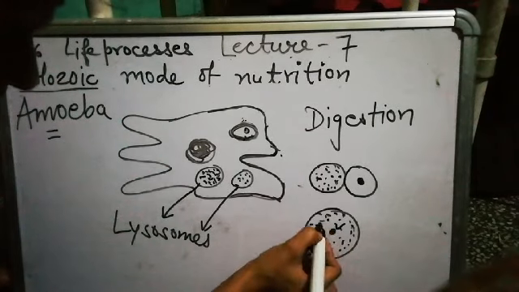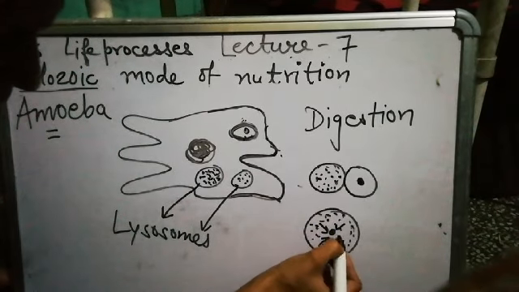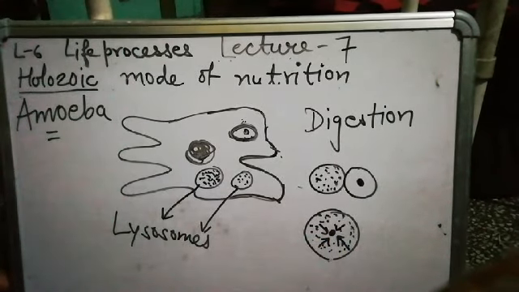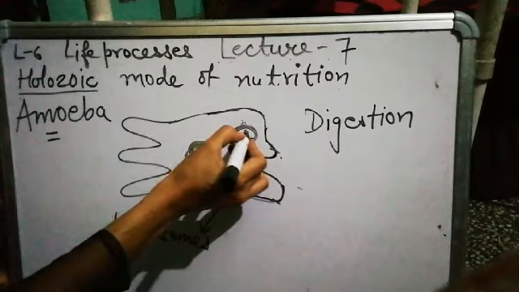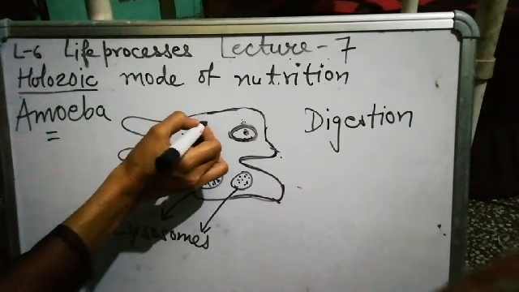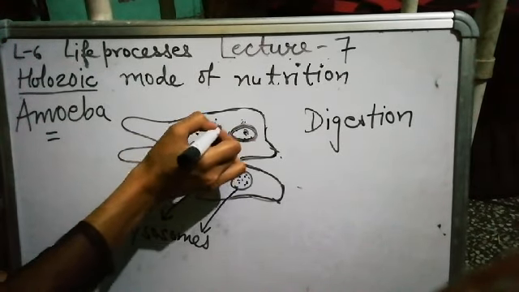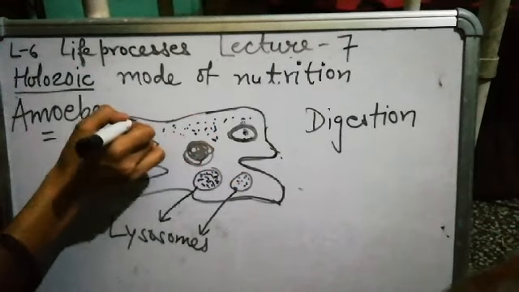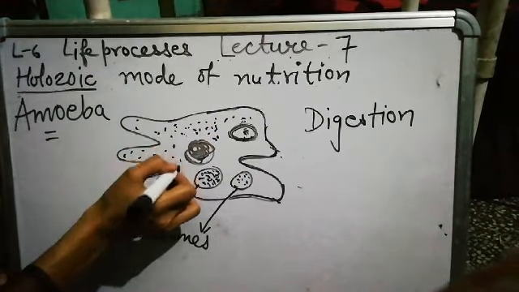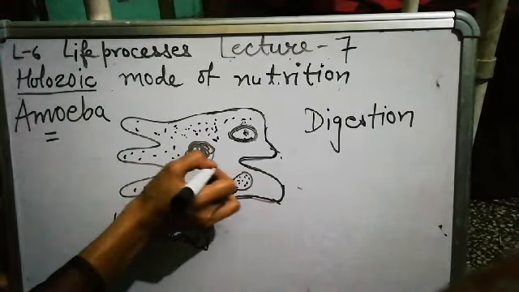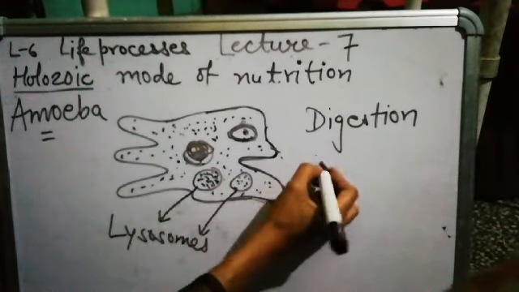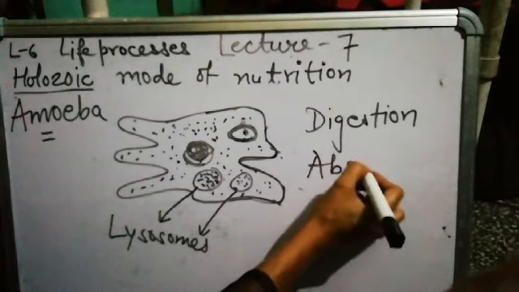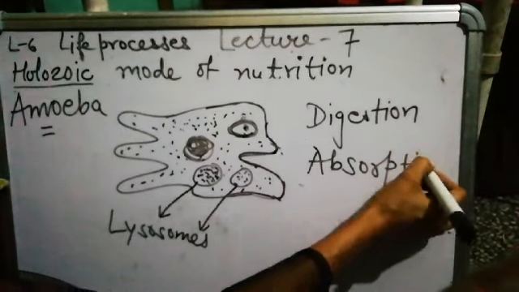These are the hydrolytic enzymes. These hydrolytic enzymes act on the food and convert it into simple food. When the food is converted into simple food, it gets diffused into the whole cytoplasm. This is the third step, absorption.